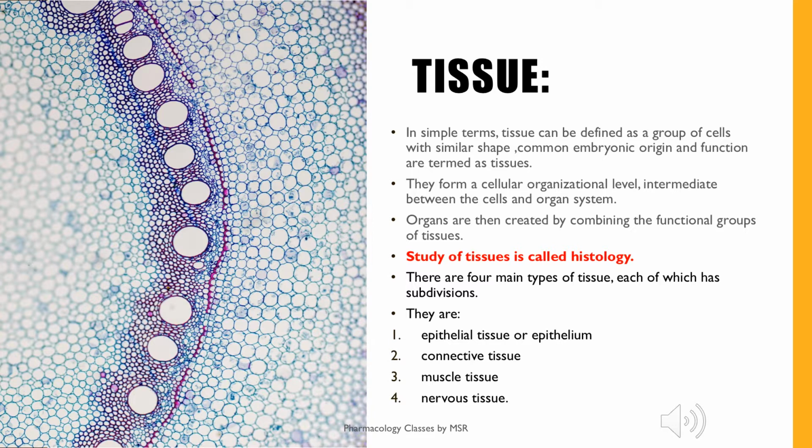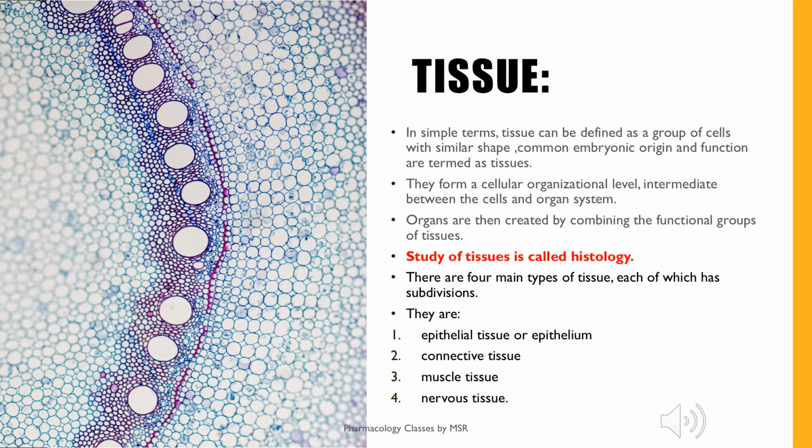So in the previous videos, we have seen what is a cell, which is the basic structural and functional unit of the living being. So tissue is a group of cells which have common embryonic origin, which have similar shape and which perform similar functions. So this group of cells combine together to form a tissue. These tissues form the tissue level of organization, and a group of tissues together form an organ. So these tissues act as an intermediate between the cells and the organs.